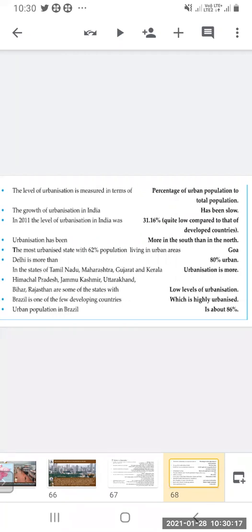Of Tamil Nadu, Maharashtra, Gujarat, and Kerala, urbanization is more. So if this question is asked, name the states in India which are more urbanized, you have to write the names of Tamil Nadu, Maharashtra, Gujarat, and Kerala. So low level of urbanization is seen in which states? Himachal Pradesh, Jammu Kashmir, Uttarakhand, Bihar, Rajasthan. These are some of the states with low level of urbanization.